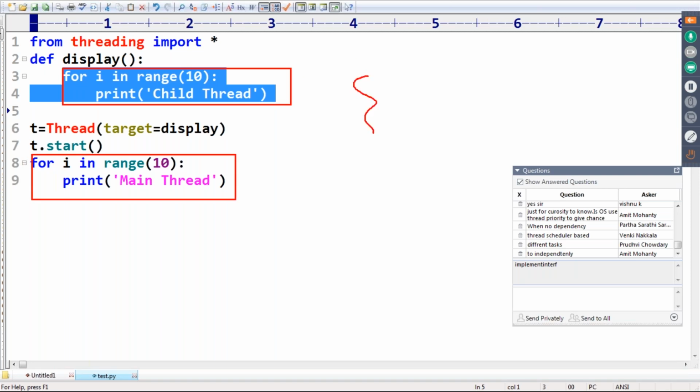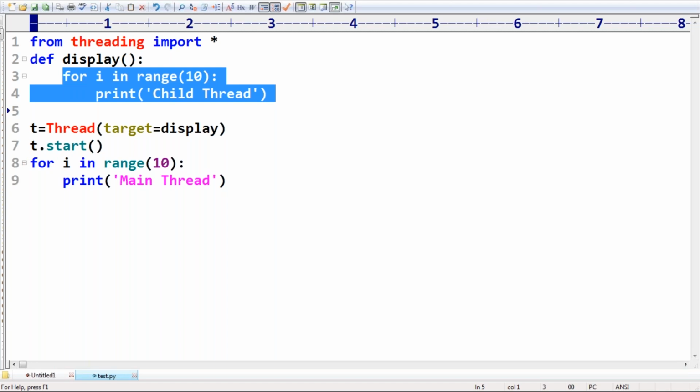Then in which order are they going to execute? What is the problem for me? At last, are both the things completed or not within less time? That is what I have to worry about. In which order they completed is not required because there is no dependency between these. If you want a specific order, like first child thread and then main thread, don't go for multi-threading. Once the jobs are independent, there is no dependency at all, then only we should go for the multi-threading concept.